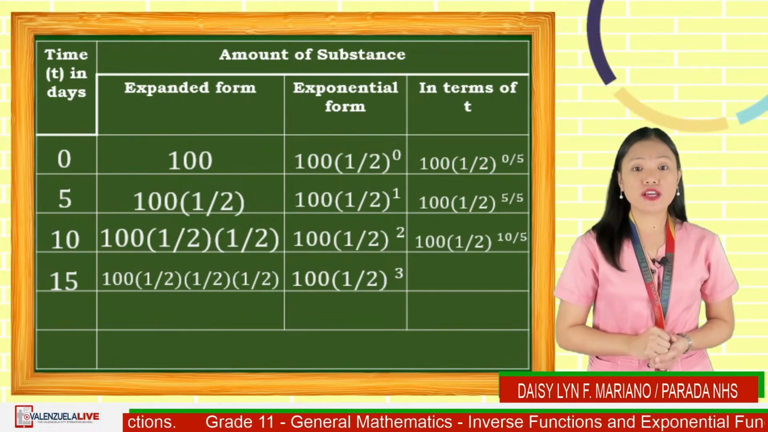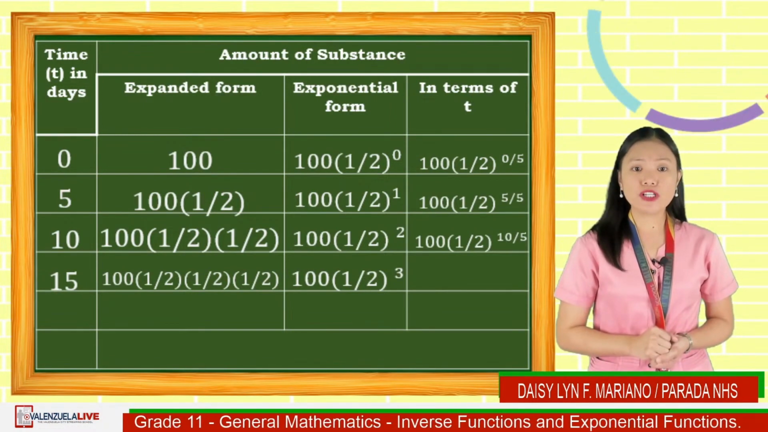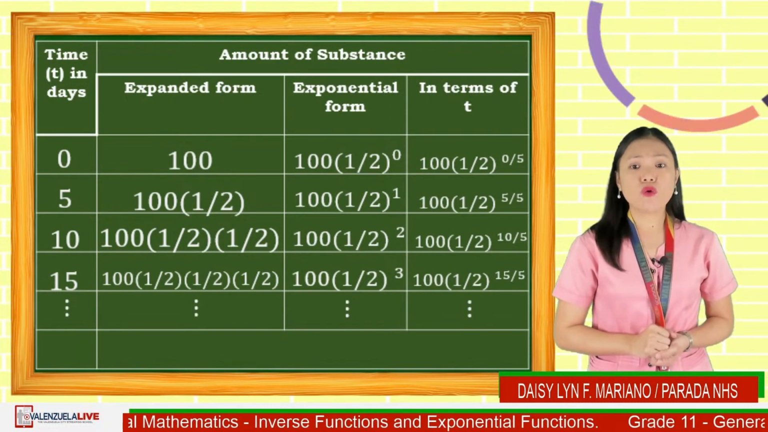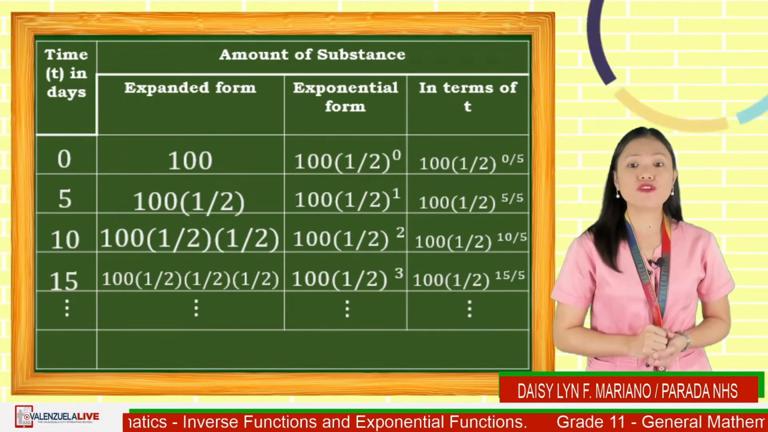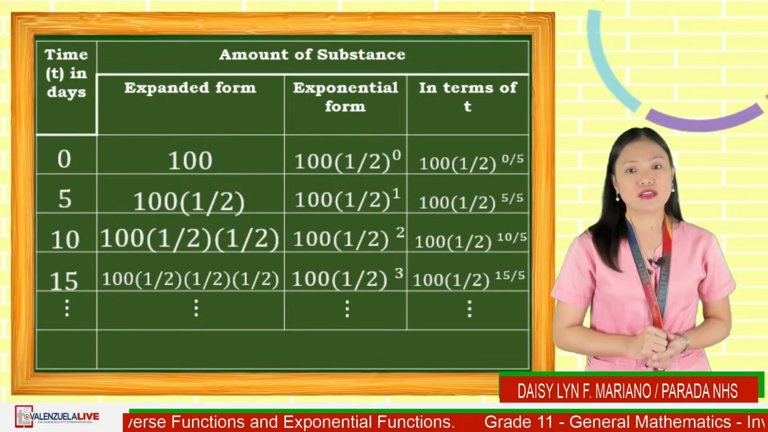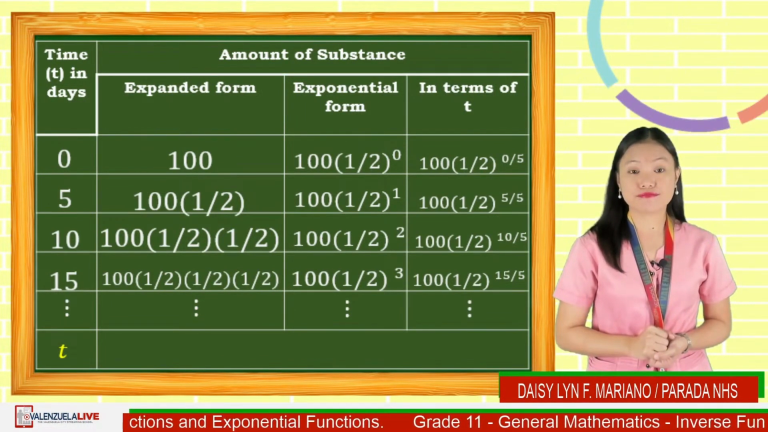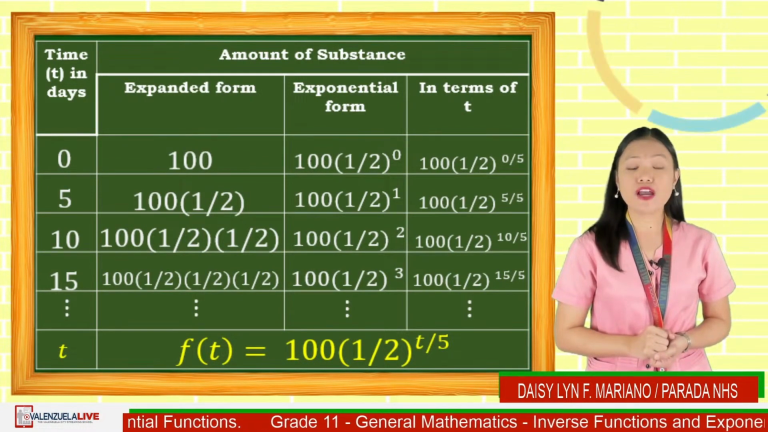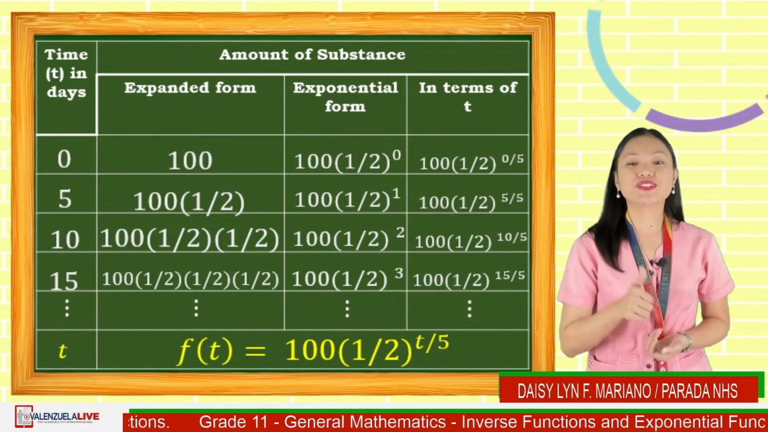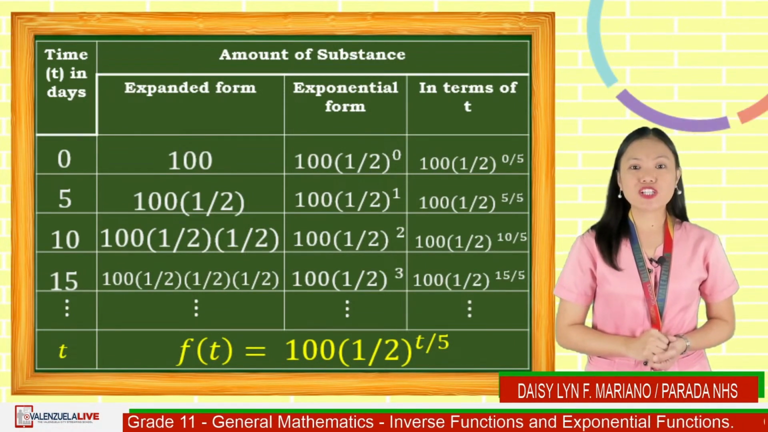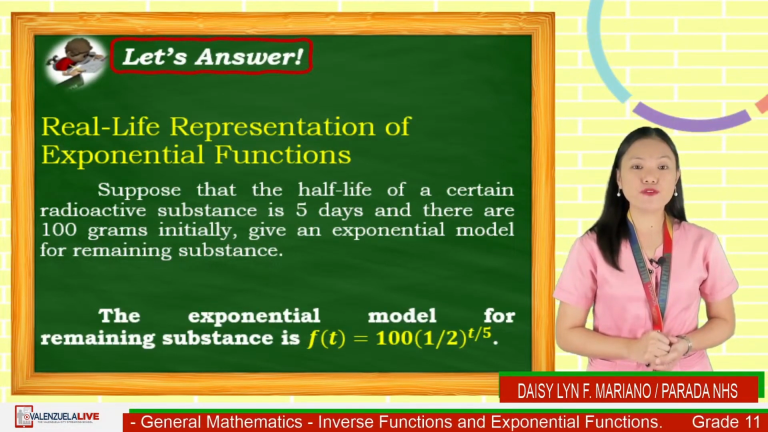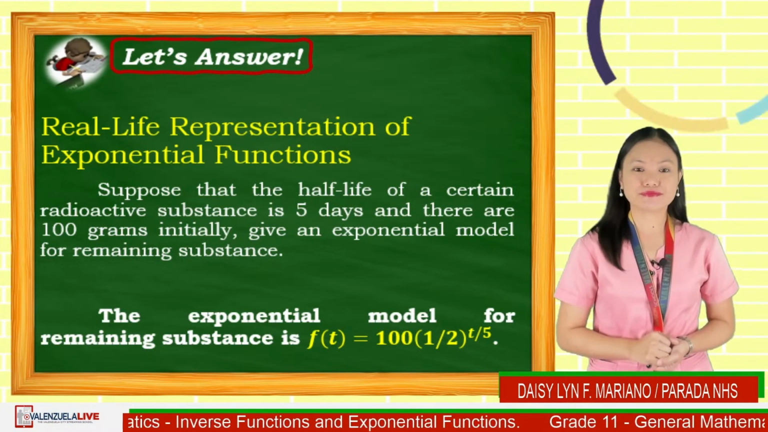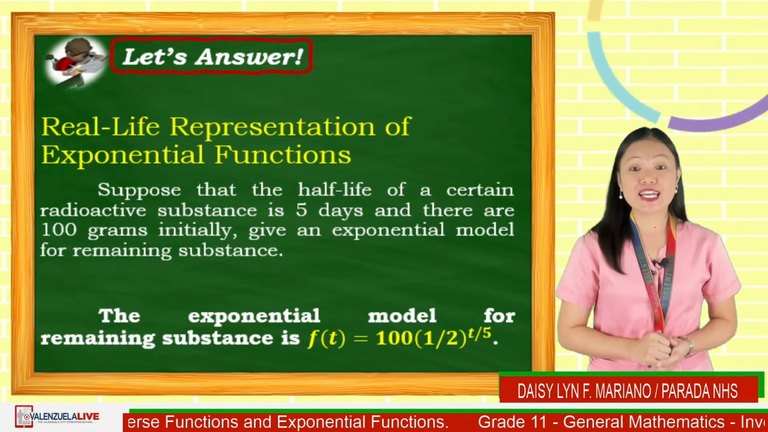To rewrite 100 times 1/2 raised to 3, the exponent should be 15 over 5. If this will continue, what could be the exponential model of the amount of remaining substance given the number of days of its half-life? If your answer is f of t is equal to 100 times 1/2 raised to the quotient of t and 5, you are correct. The exponential model for remaining substance is f of t is equal to 100 times 1/2 raised to t over 5. Let us have our last example.